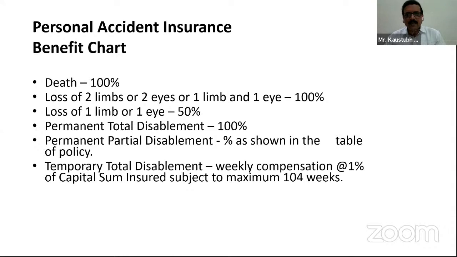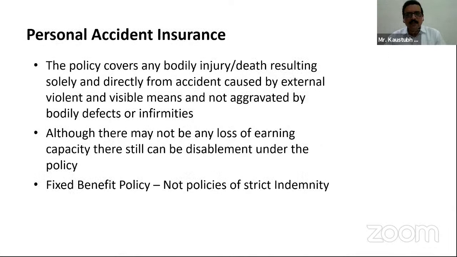Yes, for the second point, I will once again explain to you. Although there may not be any loss of earning capacity, there still can be disablement under the policy. I have given the example of the shopkeeper, wherein the shopkeeper has not attended the duties, but his shop is running, his shop is going on, but still there is a disablement because both of his hands are fractured. He must have put the plaster, wherein he cannot go to the shop.